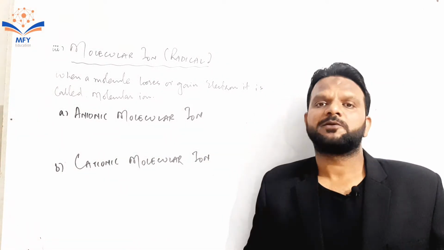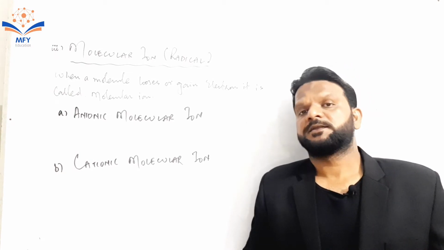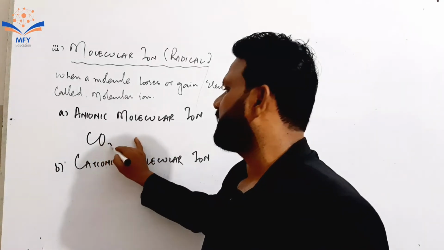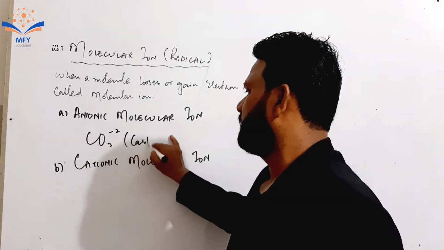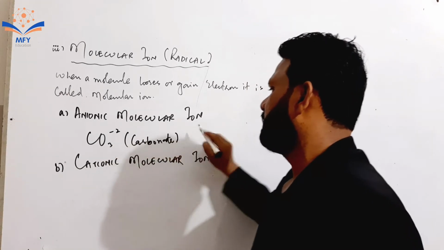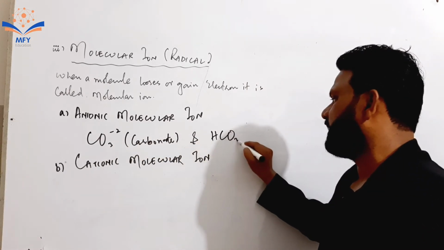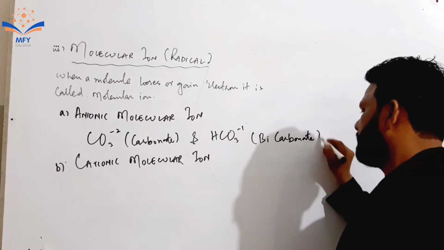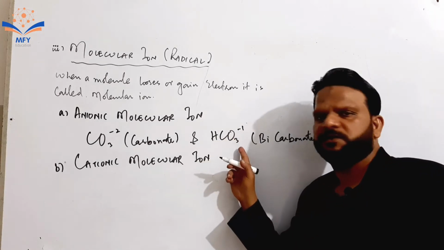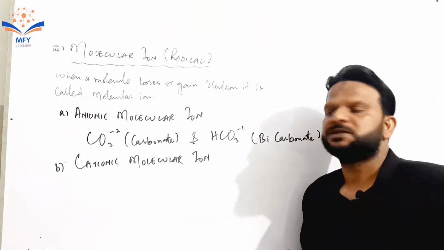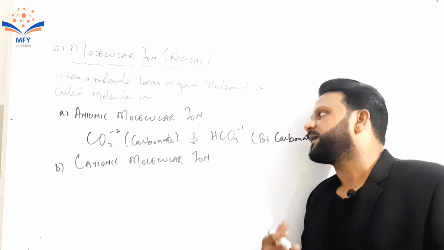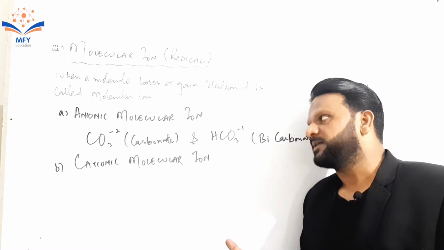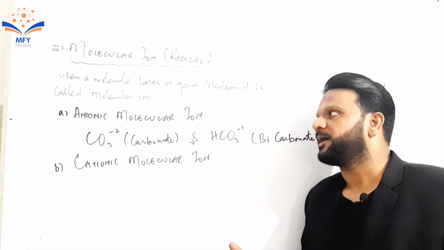Anionic molecular ion means that the molecular ion possesses negative charge, just like carbonate, CO3 minus 2, which is called carbonate, and HCO3 minus 1, which is called bicarbonate. Here the group of atoms, that is hydrogen, carbon and 3 oxygen, possesses minus 1 charge, so it is called molecular ion. Because it contains negative charge, it is called anionic molecular ion. Just like carbonate possesses minus 2 charge, so it is called anionic molecular ion.